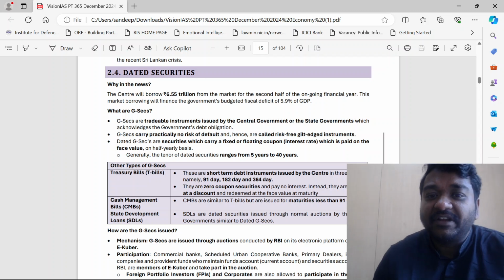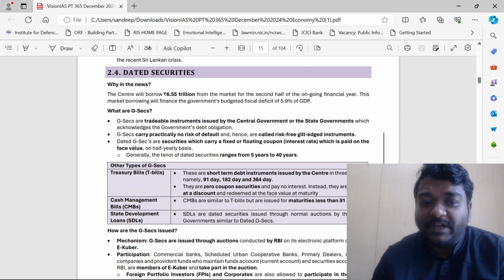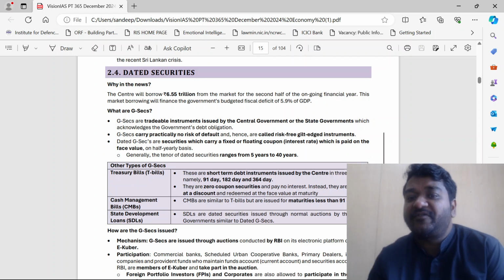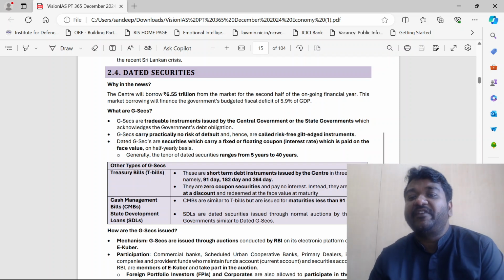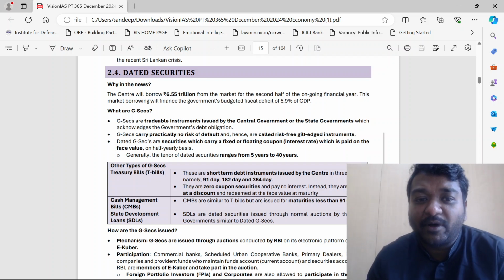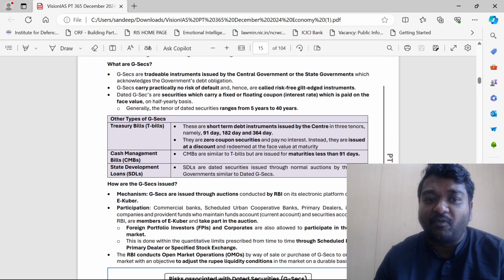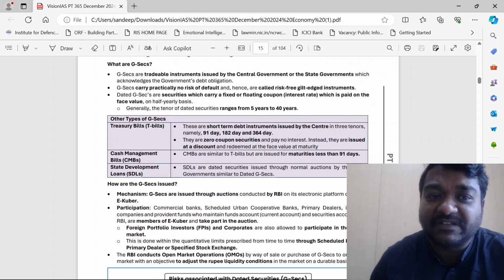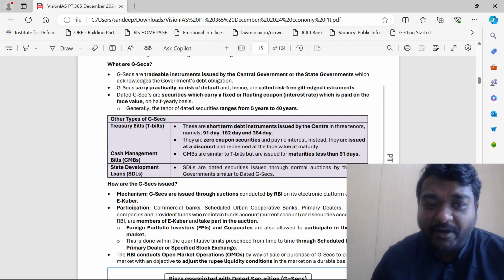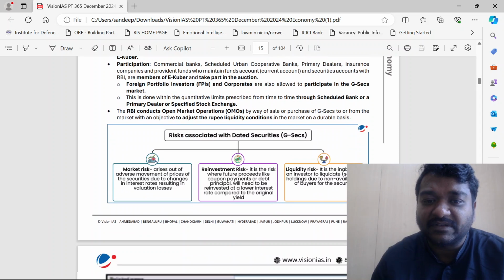Okay, dated securities, right? So yeah, see guys, the center will borrow 6.55 trillion from the market for the second half of the ongoing financial year. This market borrowing will finance the government's budgeted fiscal deficit of 5.9% of the GDP. So just remember what all comes under government securities. Can you see here? G-Secs. These three are very, very important: Treasury bills, cash management bills, state development loans. These three are very, very important.